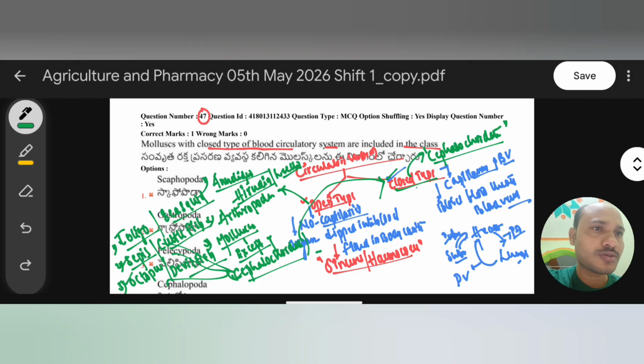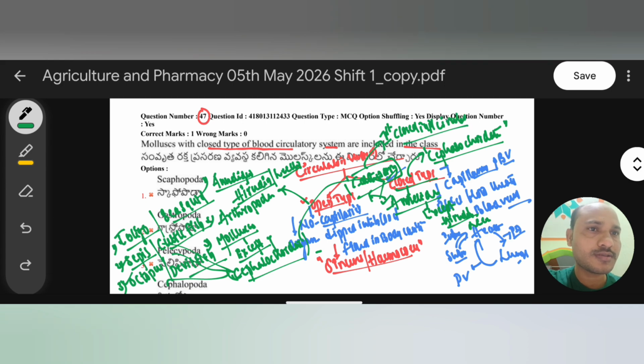Now coming to closed type of circulatory system, it is generally seen in annelids, except what? Except Hirudinea, the leech. Why? Because the leech comes under open type, but the rest of the annelids are mostly closed type of circulatory system. So in annelids, one organism is there, that is earthworm. In earthworm only, the first closed type of circulatory system was discovered. Remember, first closed type of circulatory system was discovered in annelid, and that is earthworm.